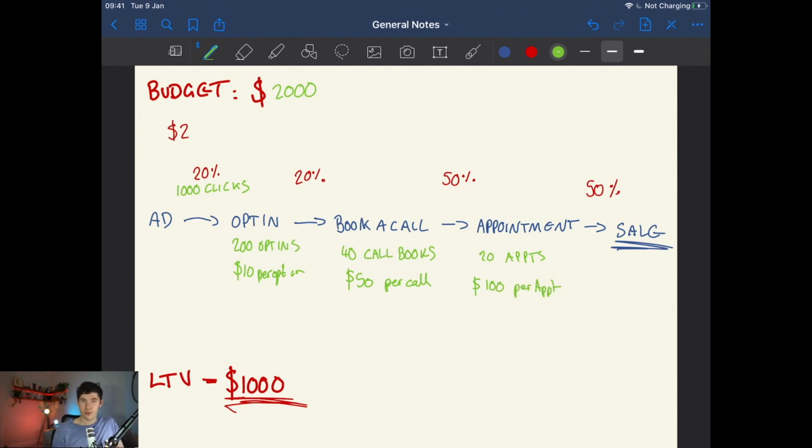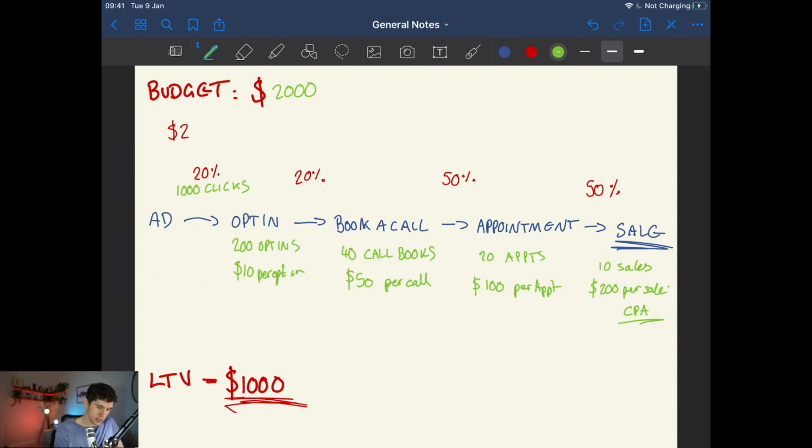Okay, and then if we know that we close 50% of the appointments into sales, well, guess what that means? It means 10 sales. That's costing us $200 per sale, which we often call cost per acquisition, CPA. So there we have it. So that is our funnel mapped out.